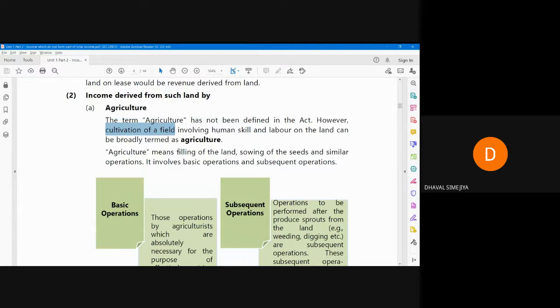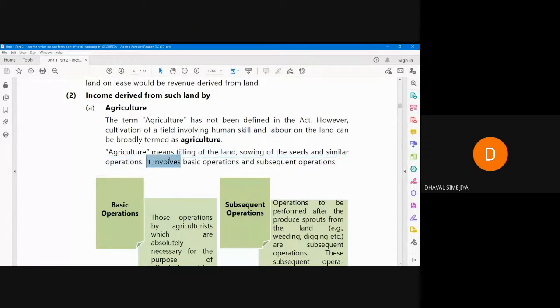Agriculture means tilling of land, sowing the seeds, and similar operations. It means farming activity. In Gujarati we can say જમીન ખેડવી, then વાવેતર કરવું, and similar activities. All these similar activities will be considered as agricultural income.